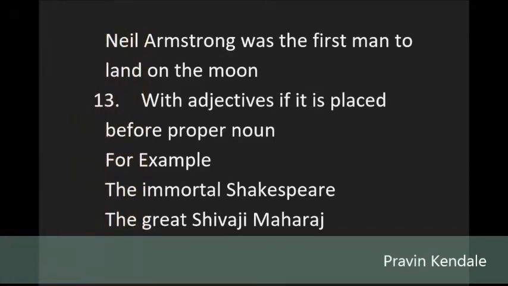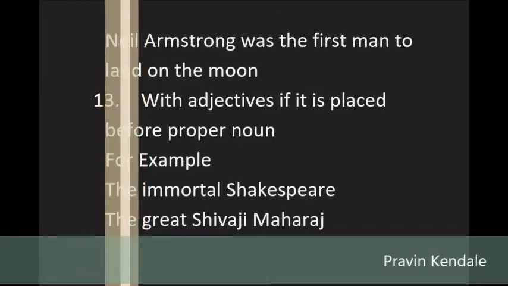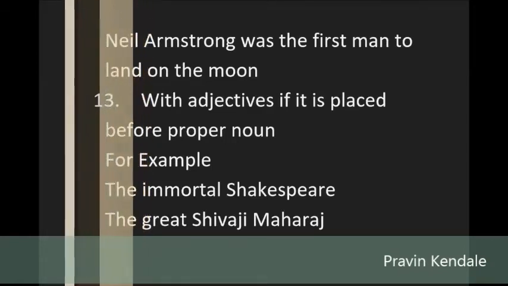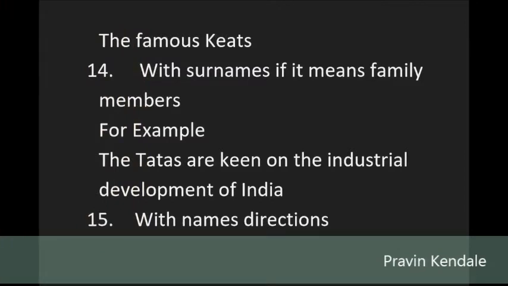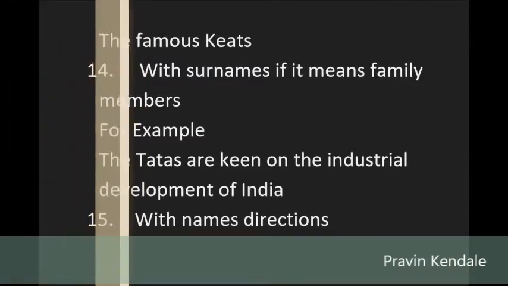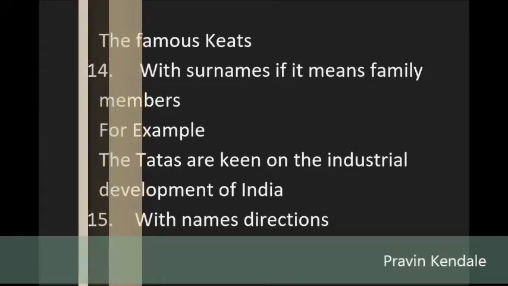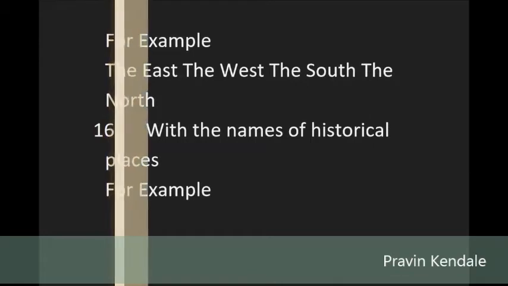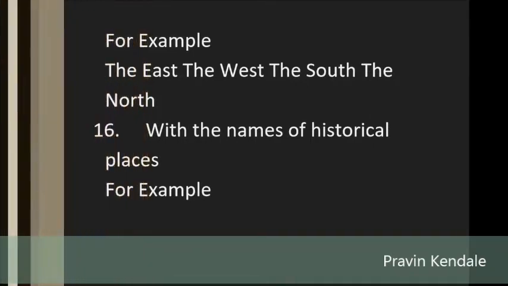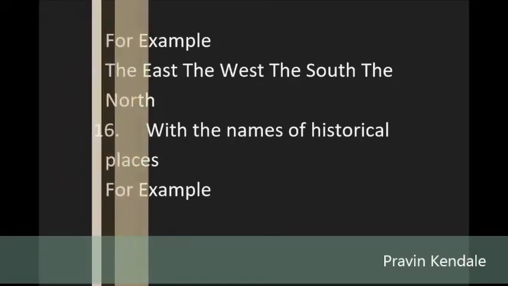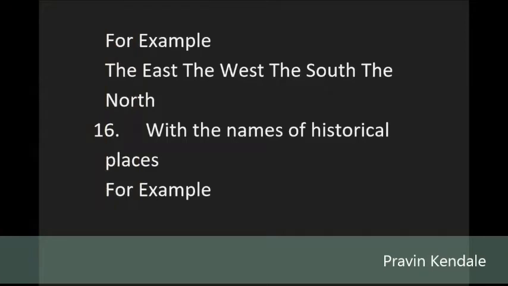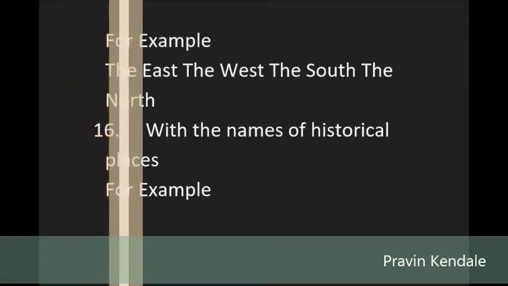14. With surnames if it means family members. For example, the Tatas are keen on the industrial development of India. 15. With names of directions. For example, the east, the west, the south, the north. 16. With the names of historical places. For example, the Charminar, the Red Fort, the Taj Mahal. 17. With the words denoting weather. For example, the wind, the rain, the air, the climate. 18. If the is used with a common noun, it seems to express the meaning of an abstract noun.